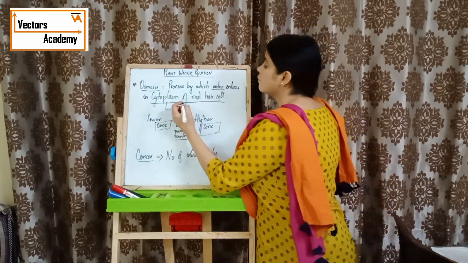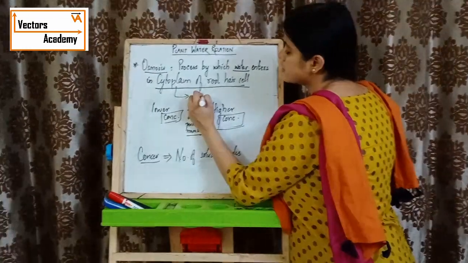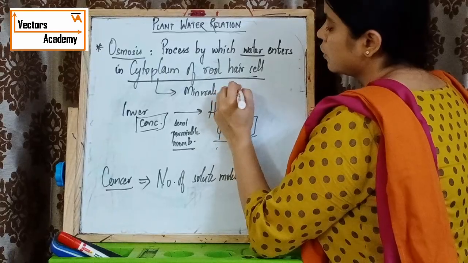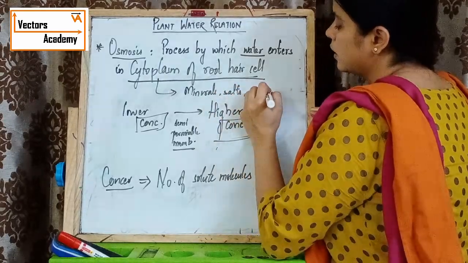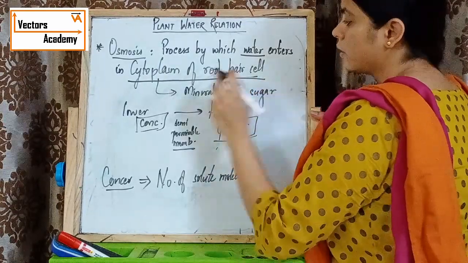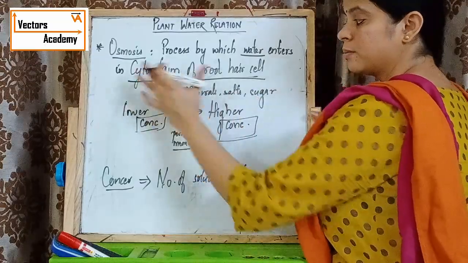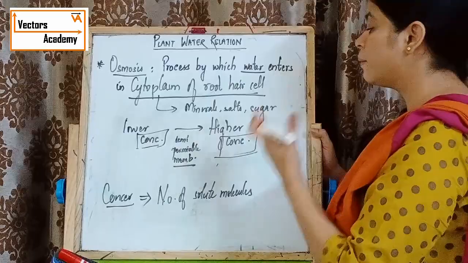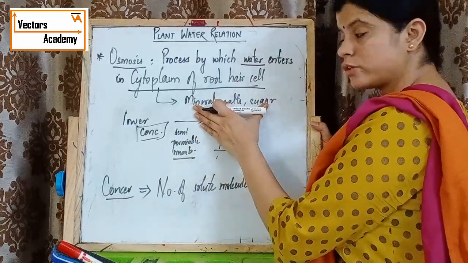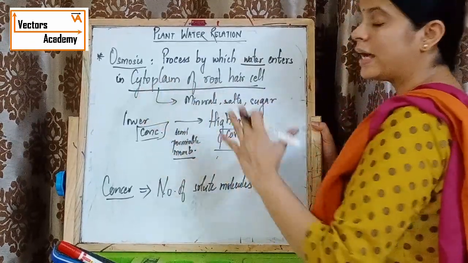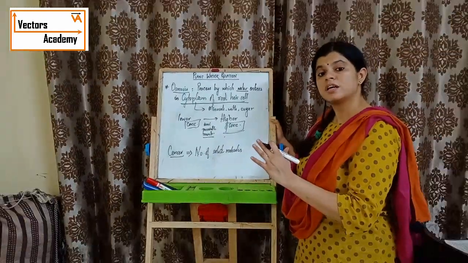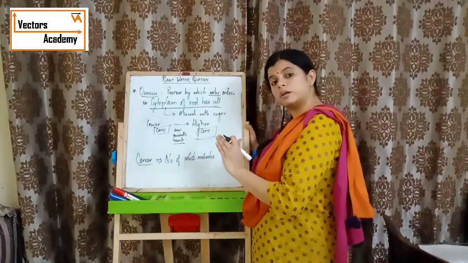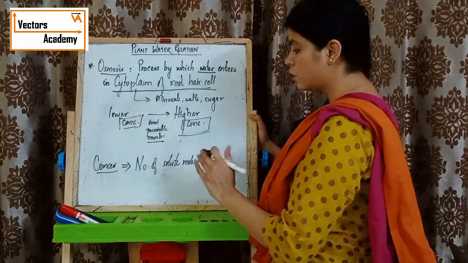It consists of various minerals, salts, sugar, etc. So the cytoplasm has a stronger solution as compared to the outside of the cell.